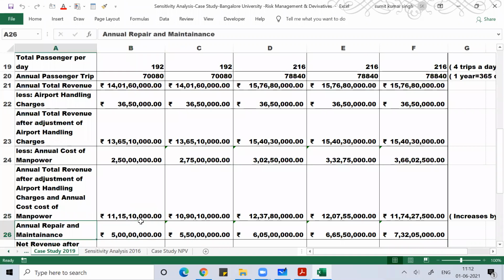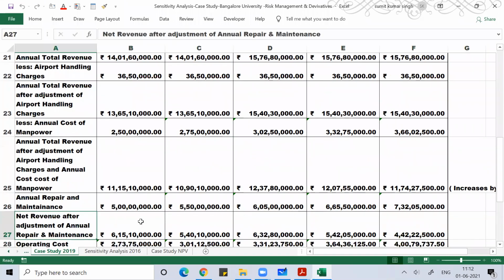Then I deducted the annual repair and maintenance, which again increases 10% year on year. So after deducting that also from the revenue, I'll get the net revenue after adjustment of all these cost figures: the airport handling charges that I deducted, the annual cost of manpower that I deducted, and the annual repair and maintenance that I deducted. This is the figure I'll obtain.